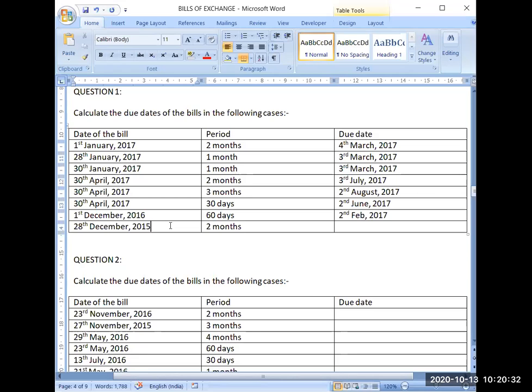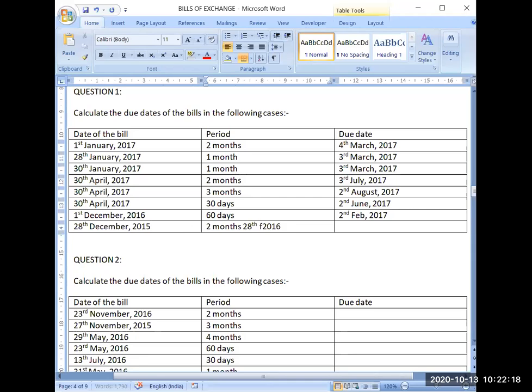28th December 2015, and again the tenure is 2 months. Now I will expect from each one of you an answer for this question. Okay, now see, 28th December, first month 28th January, second month 28th Feb. So till 28th Feb 2016, because the year will change when you pass the December month. That is a mistake which students generally make in exams. So 28th Feb 2016 we have reached.